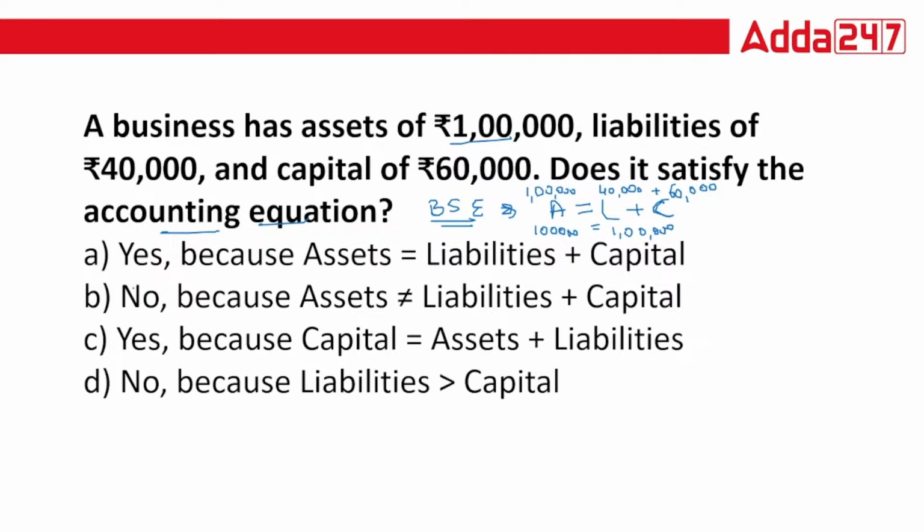So the answer is option A. Yes, because assets are equal to liabilities plus capital. So the correct answer is option A. Remember, if in the exam they ask this type of question, they are for sure going to ask it for 2 marks.